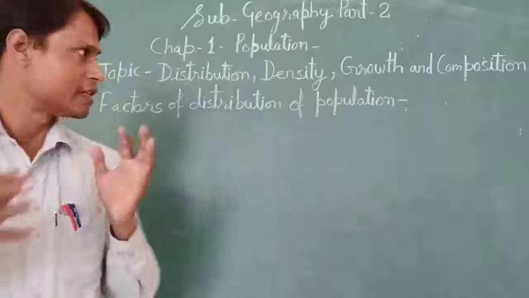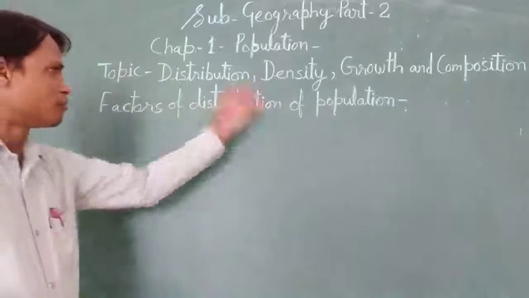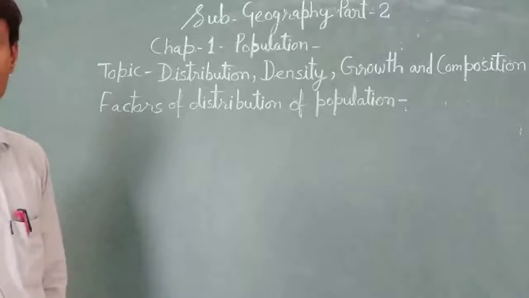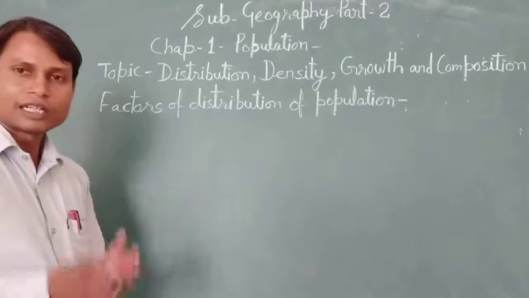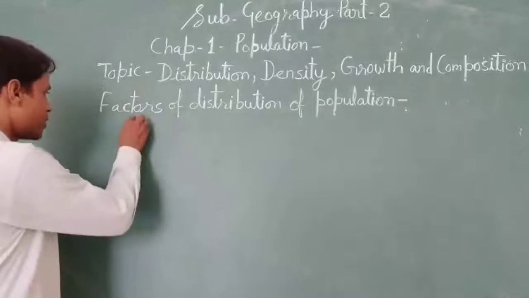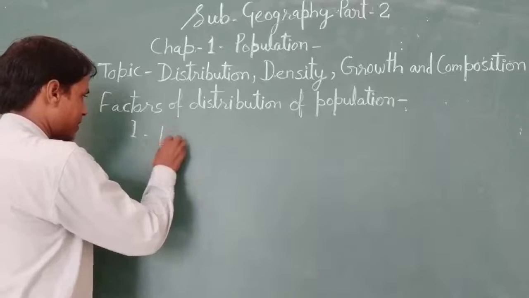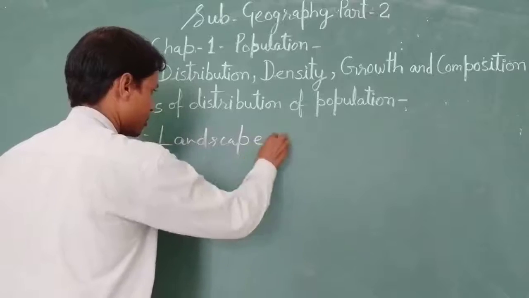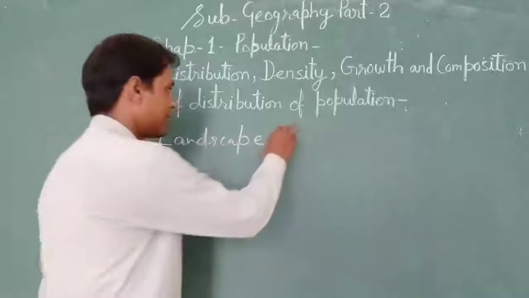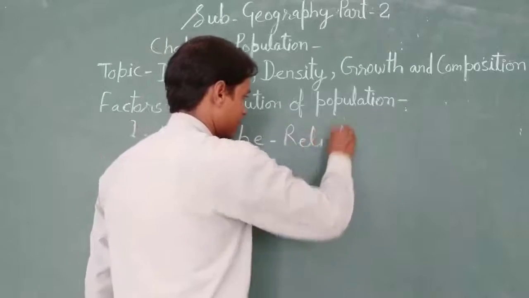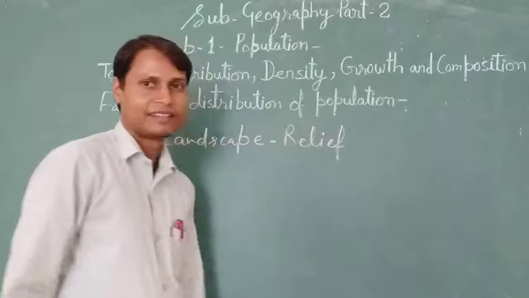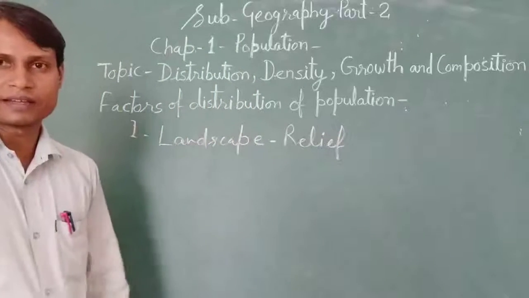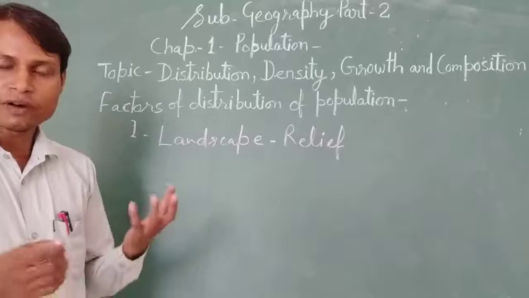So the factors which influence the distribution of population, वो कौन से factor होते हैं which influence the distribution of population? That is first, landscape, which is also known as relief. Relief features. Relief means धरातल. धरातल का स्वरूप क्या है? What kind of landforms are found in our country?